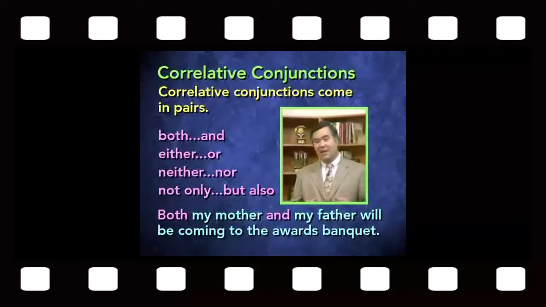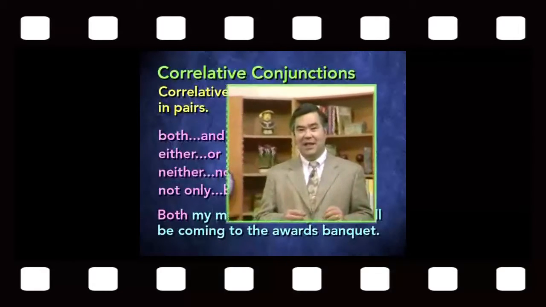A common mistake that people make is to use one but not the other. The correlative conjunction must be used in its entirety, so whenever you use the first part of it, you need to use the second part. So these three types of conjunctions are important to recognize: coordinating conjunctions, subordinating conjunctions, and correlative conjunctions. They fit into different kinds of sentences and need to be used according to certain specific rules.